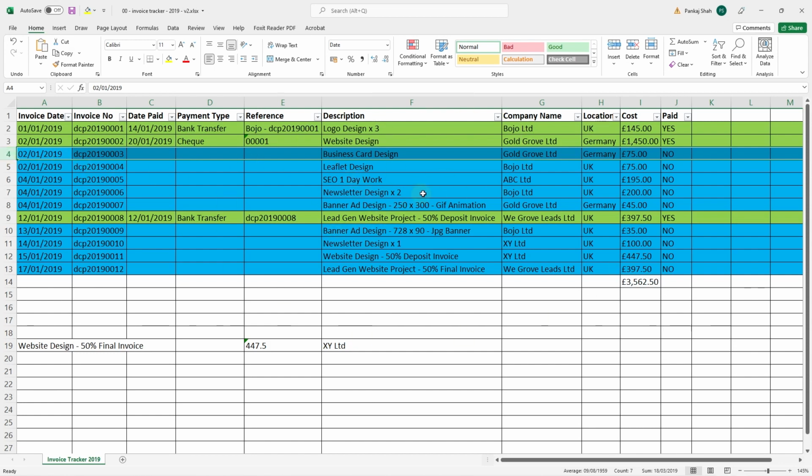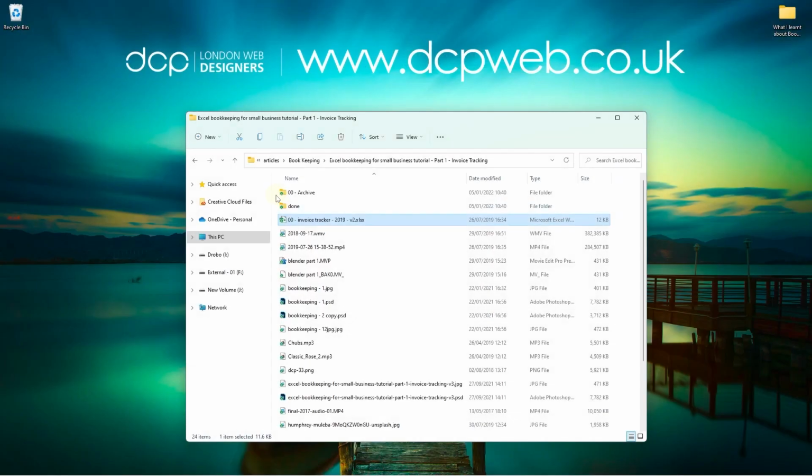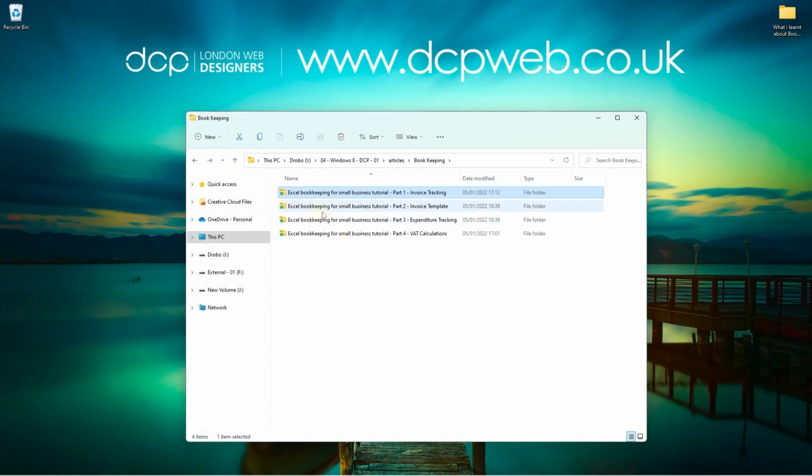So this is tracking the invoices, tracking your payments coming in, right, to your business. So again, I explained that I made an in-depth tutorial on how to set up this spreadsheet correctly, and I describe everything inside this spreadsheet in more detail. So I'll put a link to that tutorial in the YouTube description. Let's close down this spreadsheet. We don't need to save anything in here, and we move over to the second tutorial that I made.